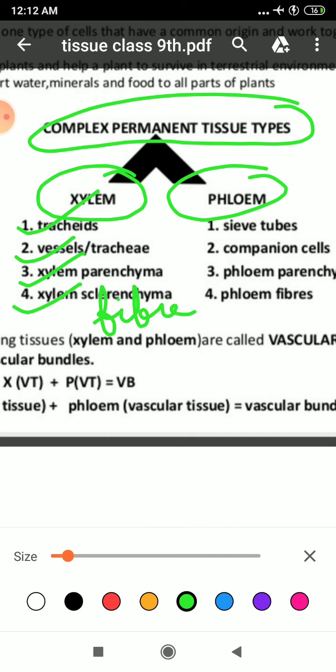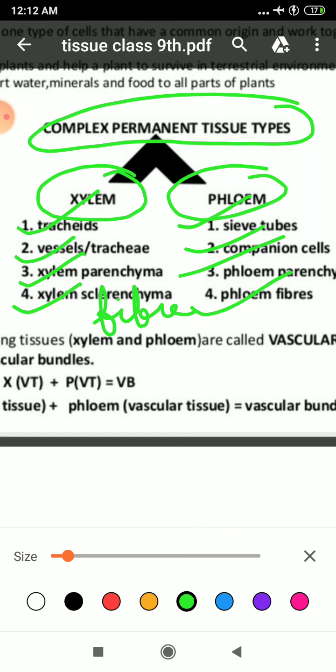Then about phloem. Sieve tube. Second, companion cells. Third is phloem parenchyma. And fourth is phloem fiber. Clear to all? Now repeat.